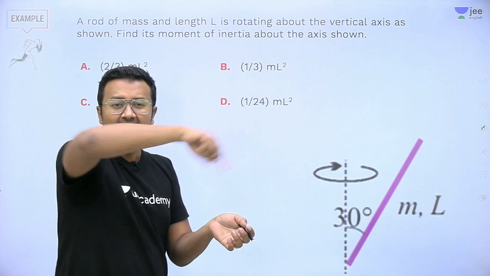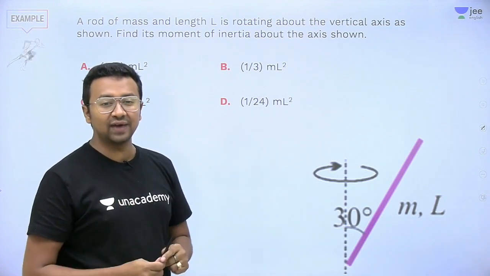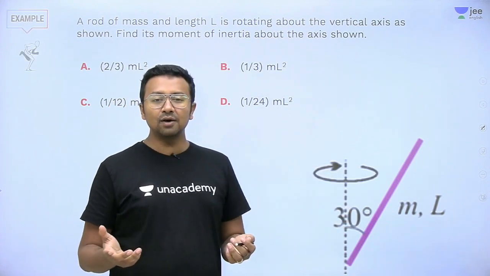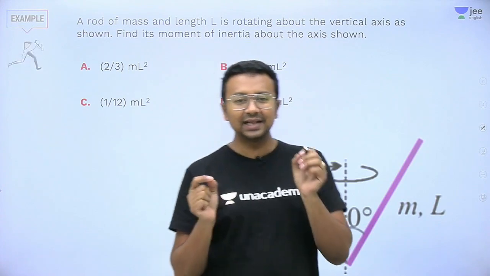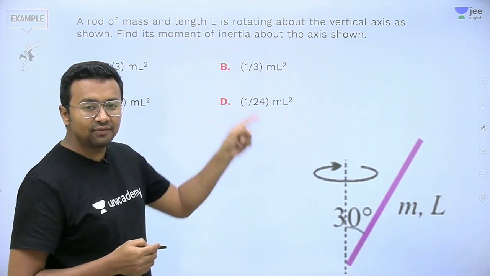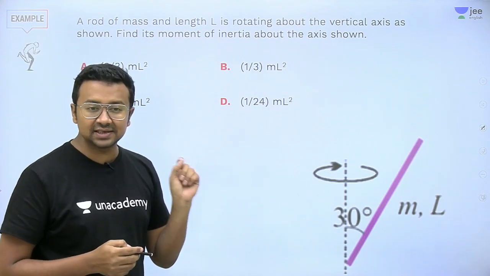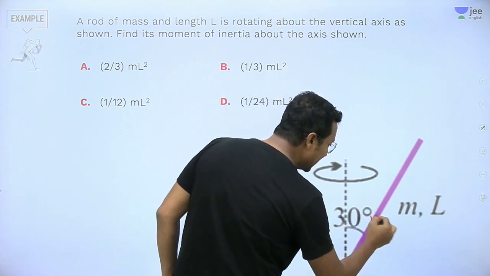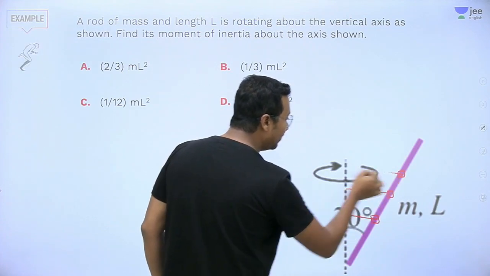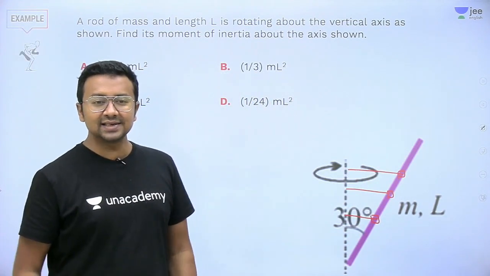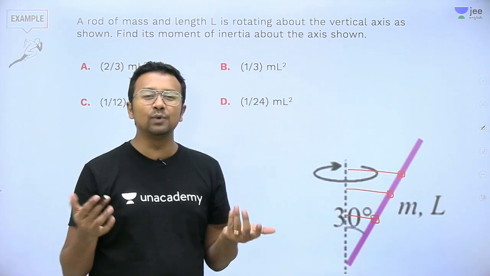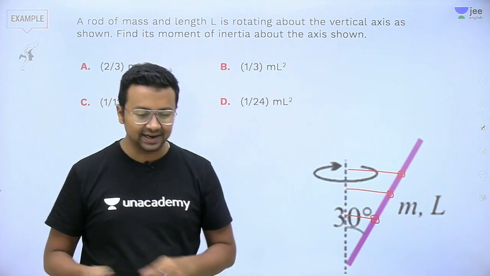Are you able to visualize it? It is like forming a cone. So we need to find out the moment of inertia of this rod about this axis. Now there is a little bit of a challenge in this question, because if you observe very carefully, from the axis of rotation, if you take different masses, let's say this one, or this one, or this one, they are at a different distance. The distance is not constant. So we need to integrate. The idea comes that I need to take small parts and integrate the entire thing.